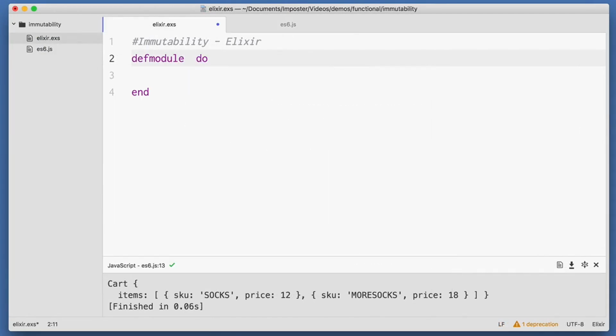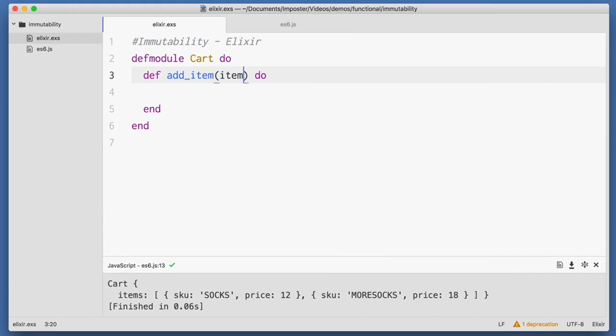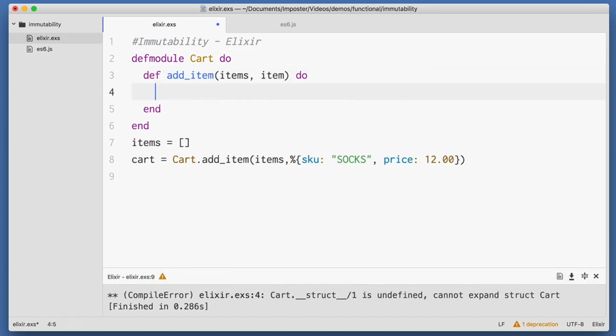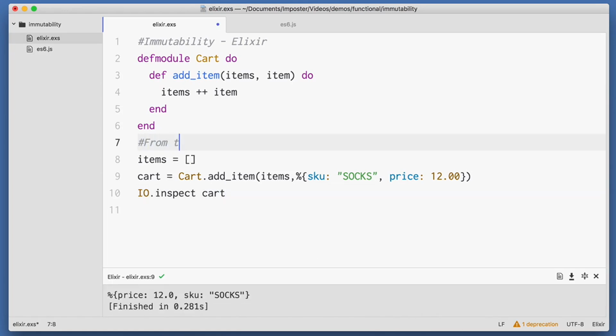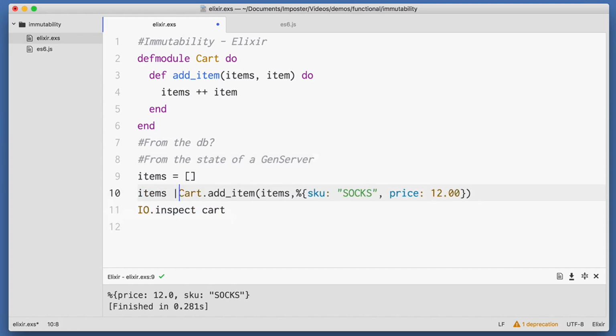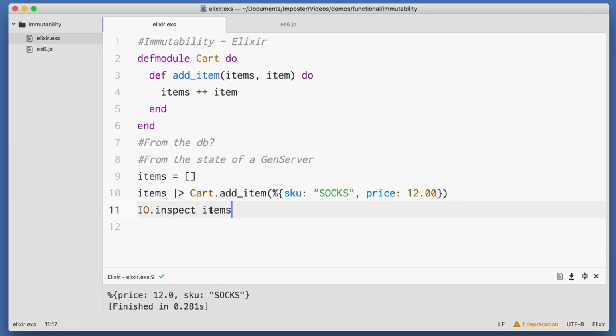Elixir is a little bit different. If we try and do the same thing with Elixir that we did with JavaScript, it just won't work. Functional languages don't have the notion of state, so holding on to an items array would just cause an error. We need to pass everything to the cart that it needs to operate, including the items. Here, my module Cart has an addItem method. It takes in the items, and then it just adds the item to the items that you give to it. Let's tweak it a little bit more to look like functional programming. Much cleaner. It's still a little bit wonky, however. We're passing around arrays and maps without knowing what's going on. Let's clean this up just a little bit.